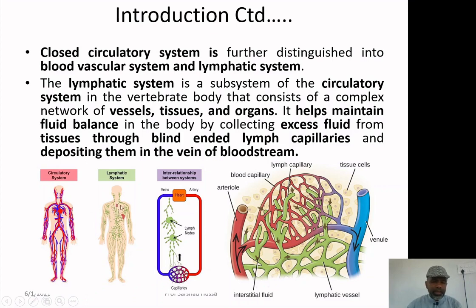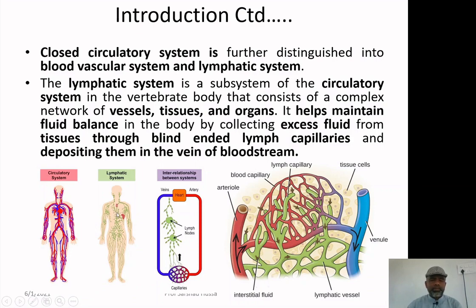At the opposite end, in this diagram, you see this is the lymph system. So, it is again a circulatory system, but it is not the major circulatory system. So, it is called the subsystem of the circulatory system. The heart has no role to play in the lymphatic system. The heart is the major part of the blood circulatory system.